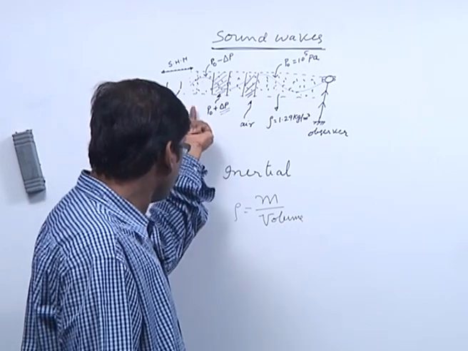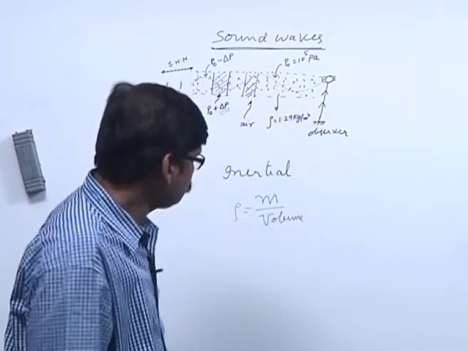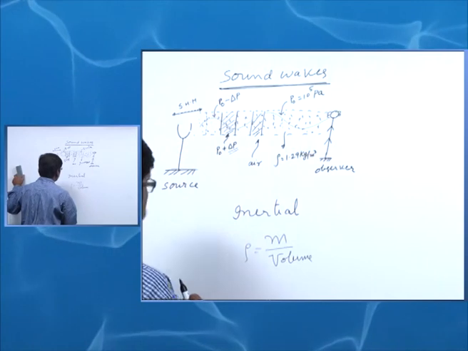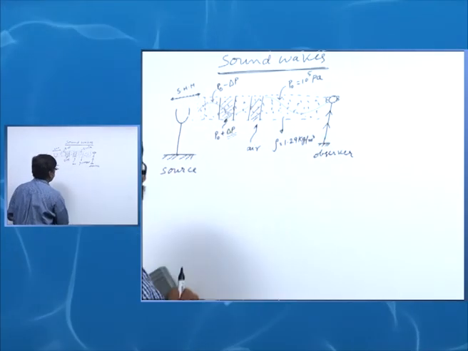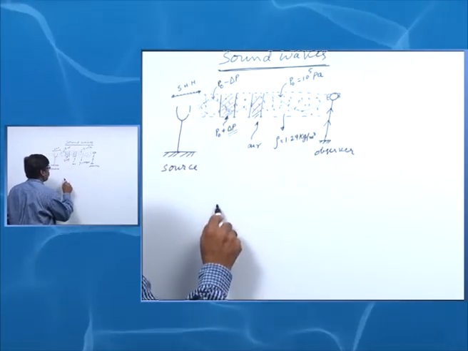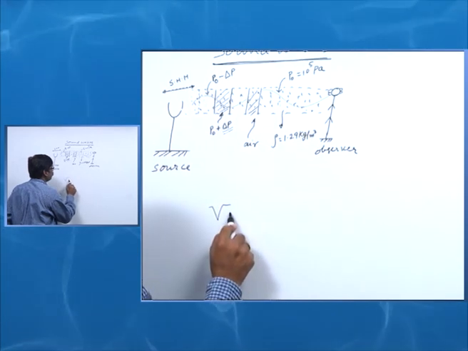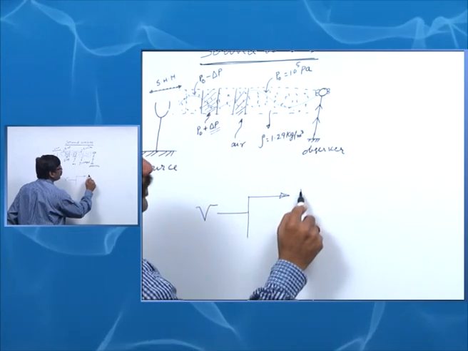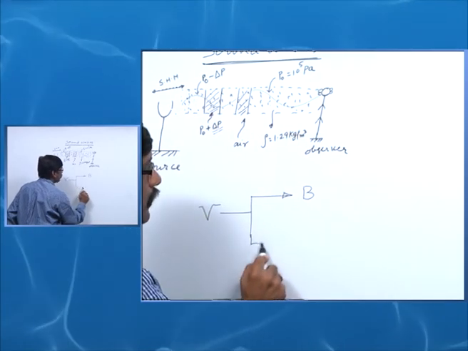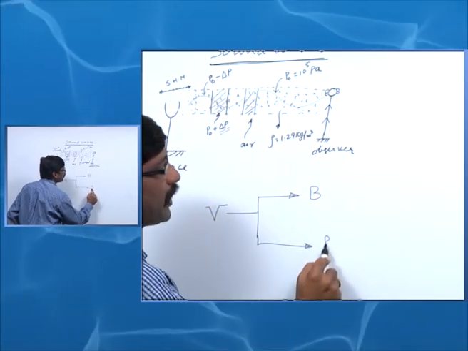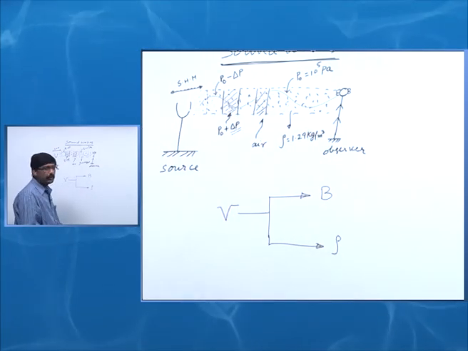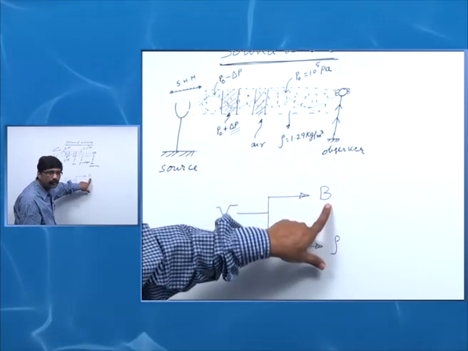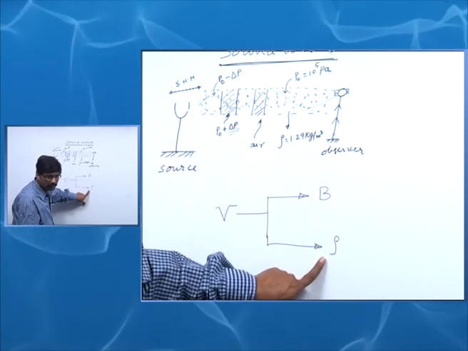The velocity of the sound wave depends on two factors. One is the elastic factor B, the other one is the inertial factor. Here B is called the elastic factor, rho is called the inertial factor.